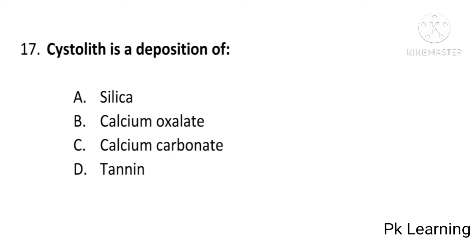And next question is, cystolith is the deposition of silica, calcium oxalate, calcium carbonate or tannin. And answer is C, calcium carbonate. Cystolith is the deposition of calcium carbonate. C is correct option.